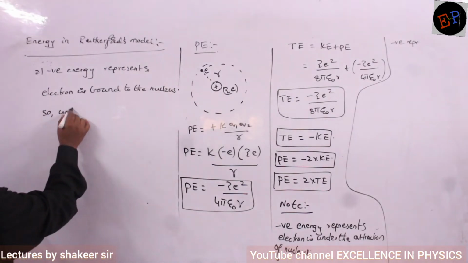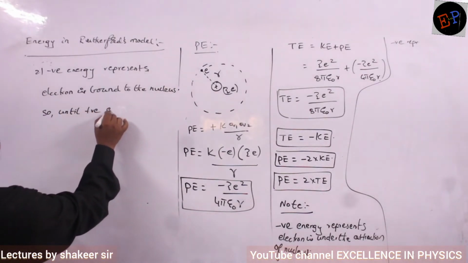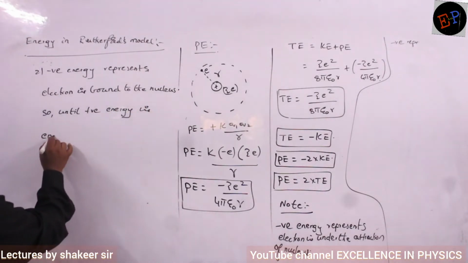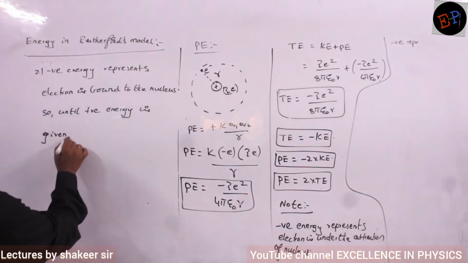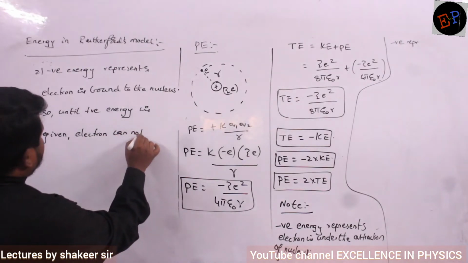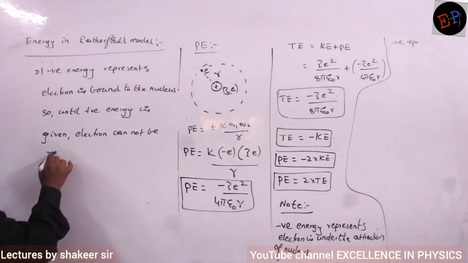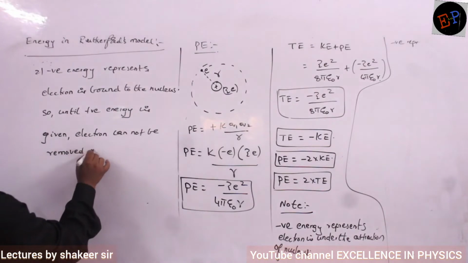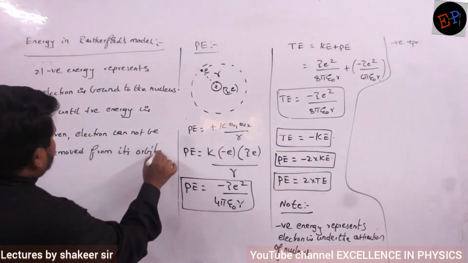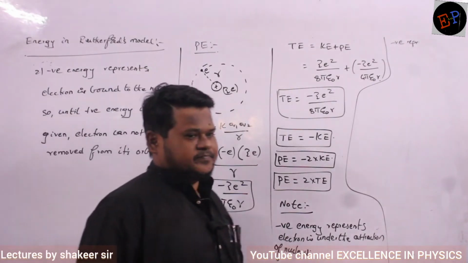So until positive energy is given, electron cannot be removed. Electron cannot be removed from its orbit. That is called negative energy.